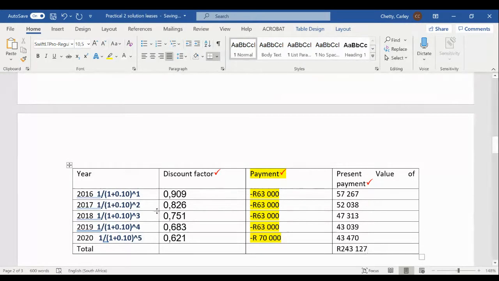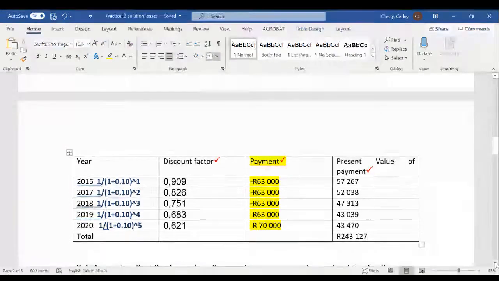So now it's even closer to the value you get when you use the present value tables. Okay. So then, are you all happy how to calculate the present value of your minimum lease payments? Okay, it's not difficult once you know how, but you have to know how to use a discount factor, which you can get from your present value tables.